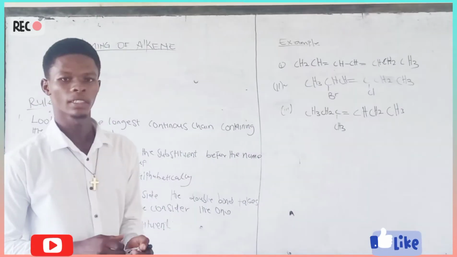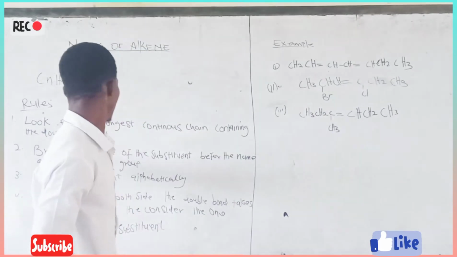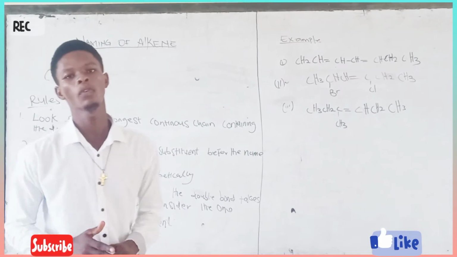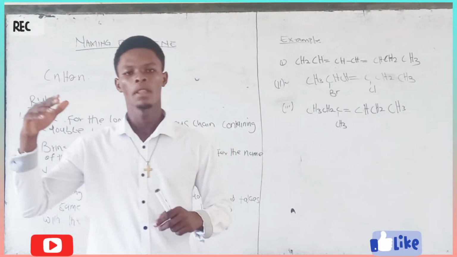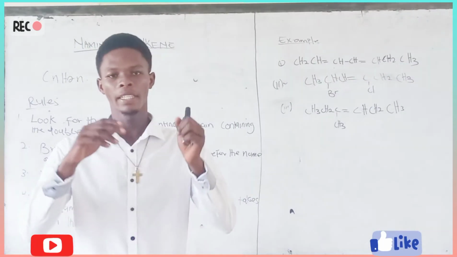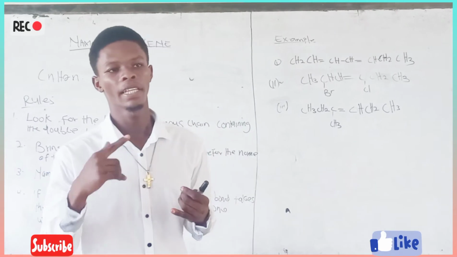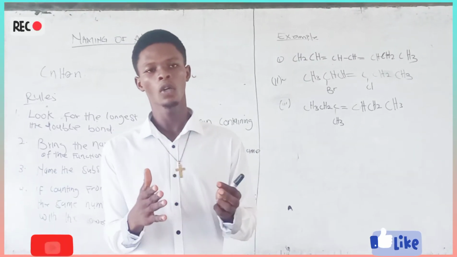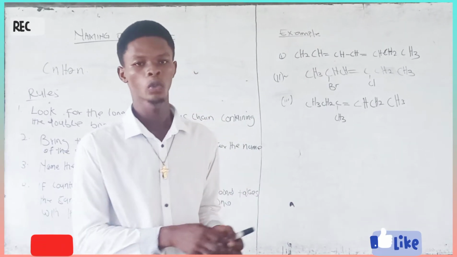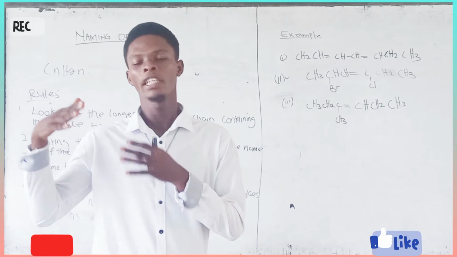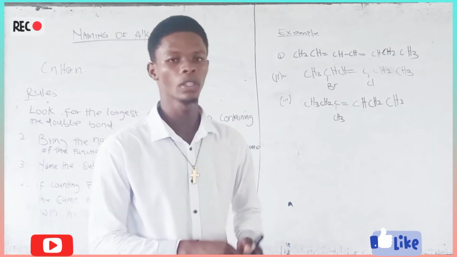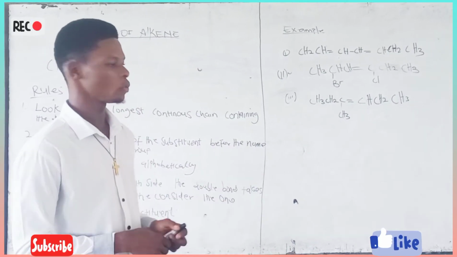Rule 2 says, take a very good look at it, name the substituent first, before the name of the functional group you are dealing with here. So you can have the methyl group, and you can also have the ethyl, the propyl. You may also have an inorganic compound as a substituent, and then you also consider that name first before you add the name of the functional group.